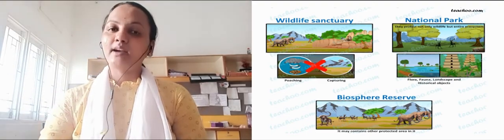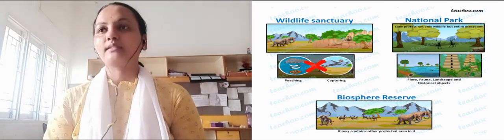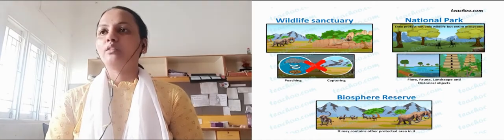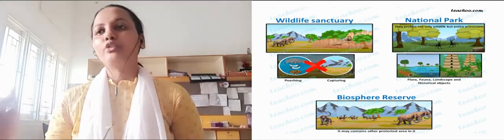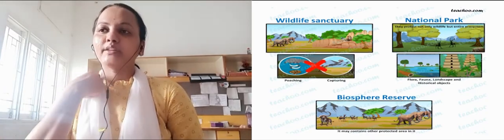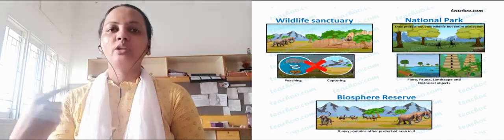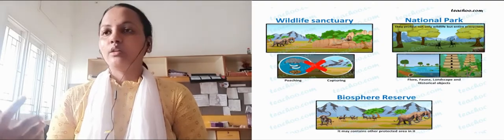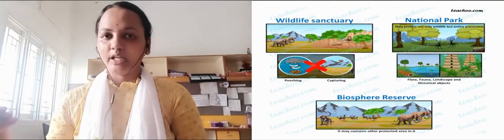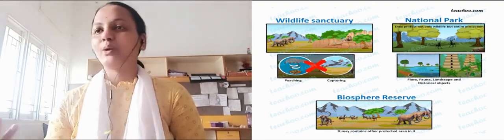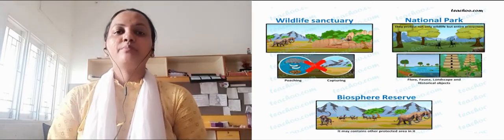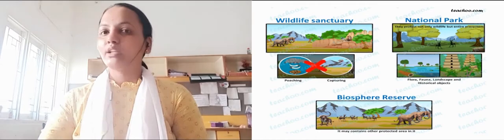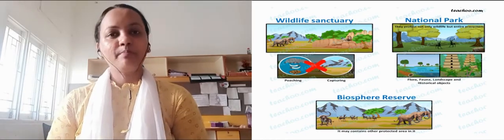Our next part is national parks. Now what are national parks? It is similar to a wildlife sanctuary, but national parks consist of different flora and fauna, plus there are some historical or landscape objects in it. They are also conserved in these national parks.